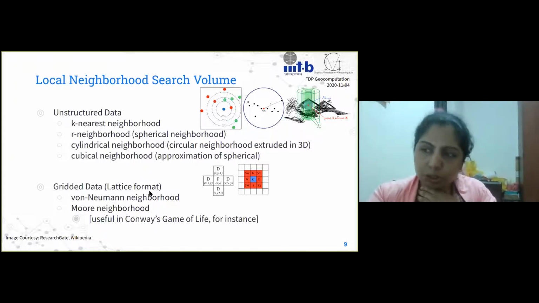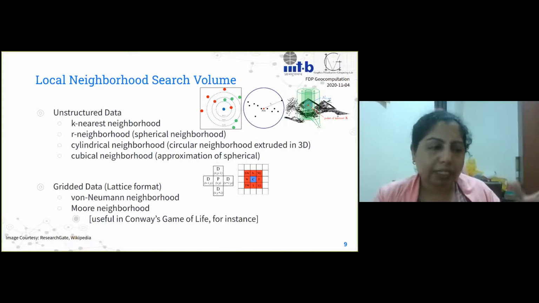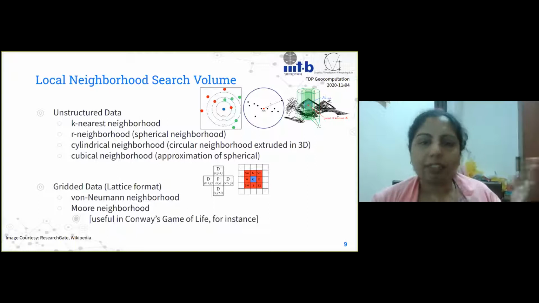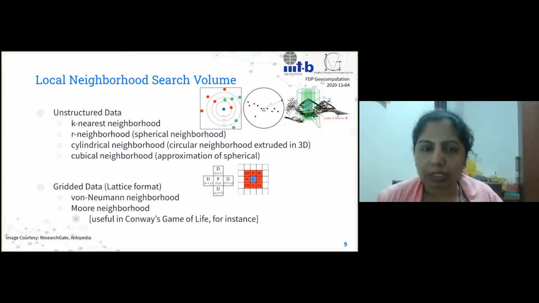Now, just to shift a little bit, we also see gridded data, especially when we voxelize the point cloud that we have. Instead of looking at it point by point, we could also divide it into several volumetric cells. Because of that, we call them voxels, and then we can analyze the data. These look like bricks put together. Those are essentially voxels.